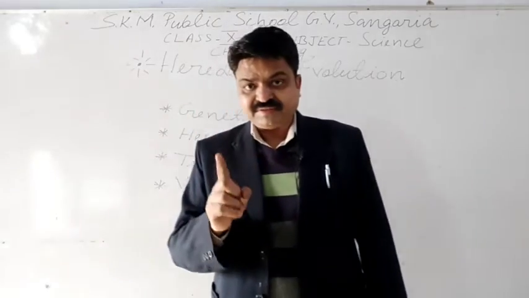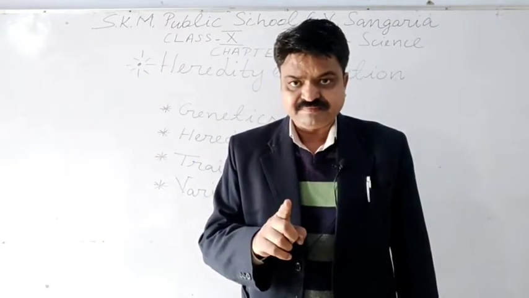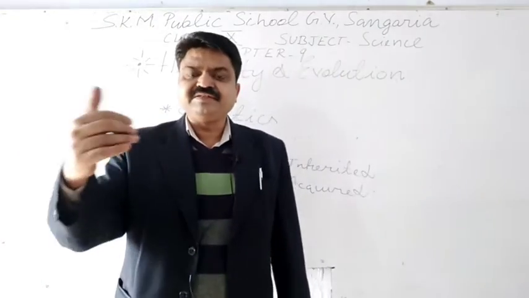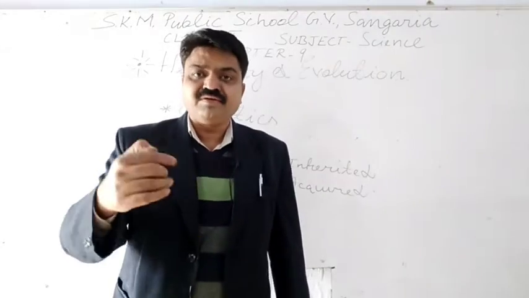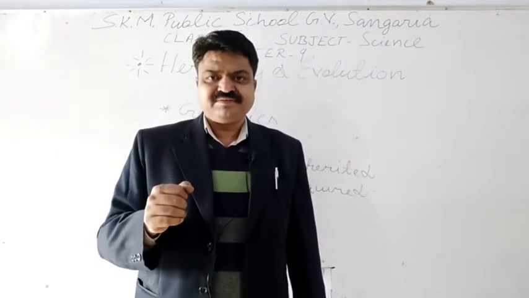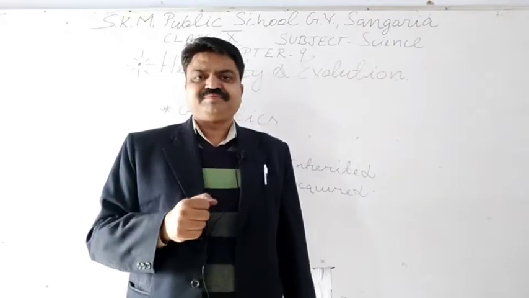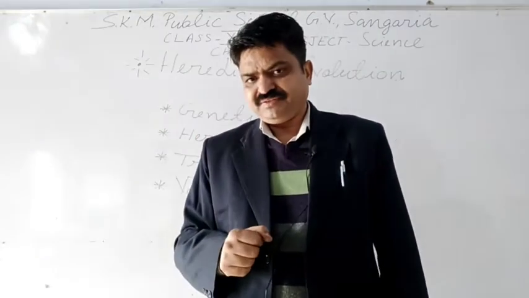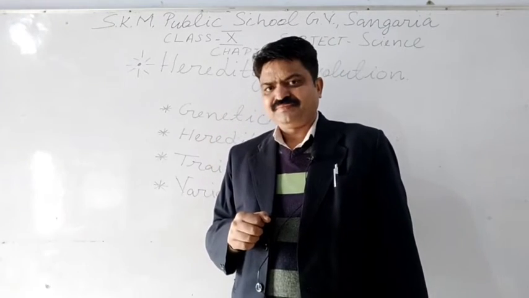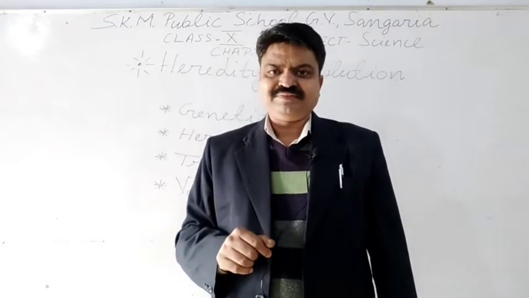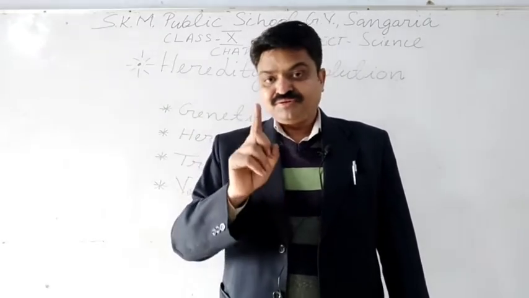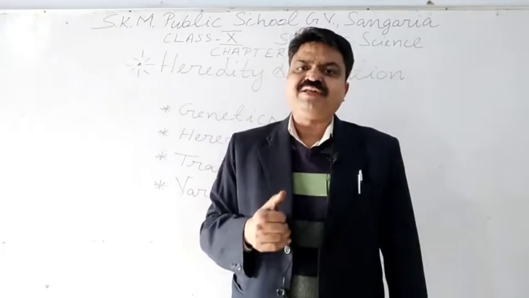So that differentiation of traits or characters is known as variation. And with the help of variation, we can easily distinguish, we can easily know person to person. If all the students in your class had the same type of features or the same type of face, then what would happen, student? No one could recognize a particular student easily. All would look similar. So variations are found in human beings.